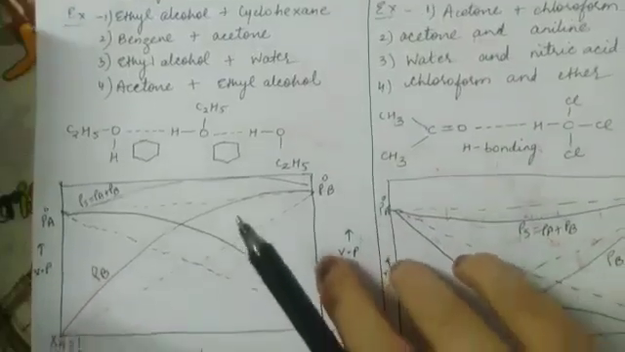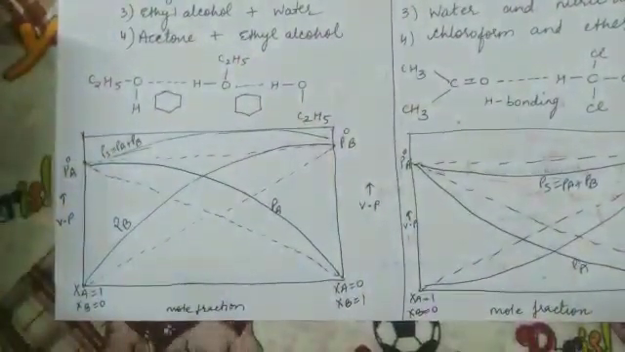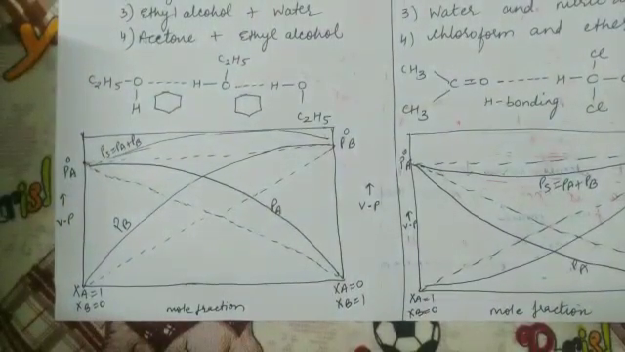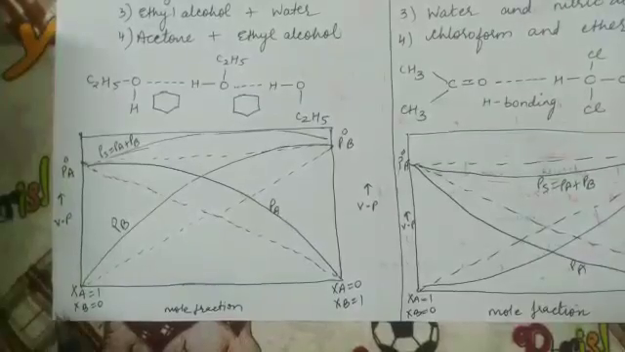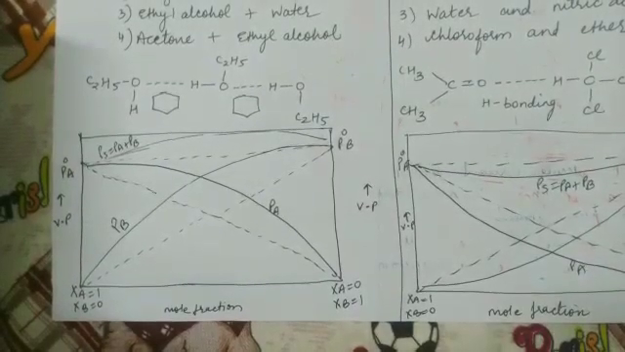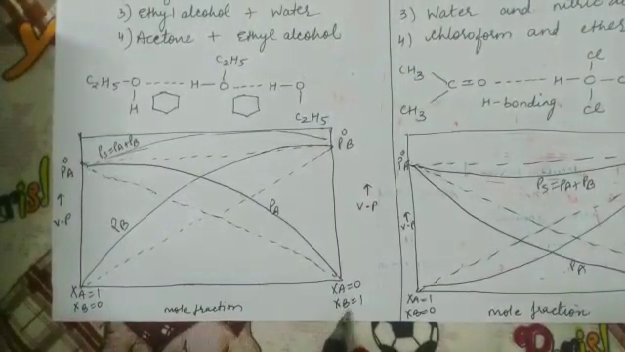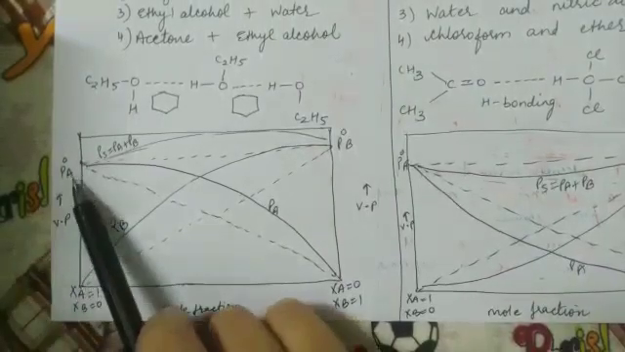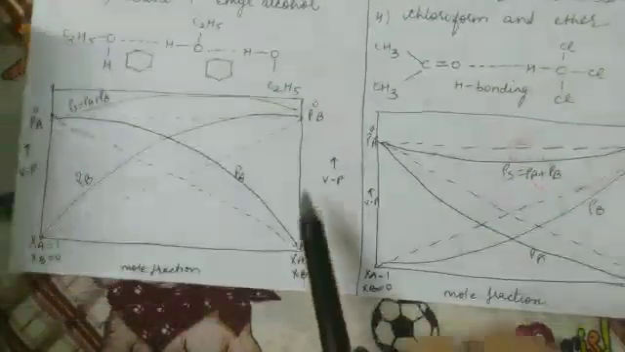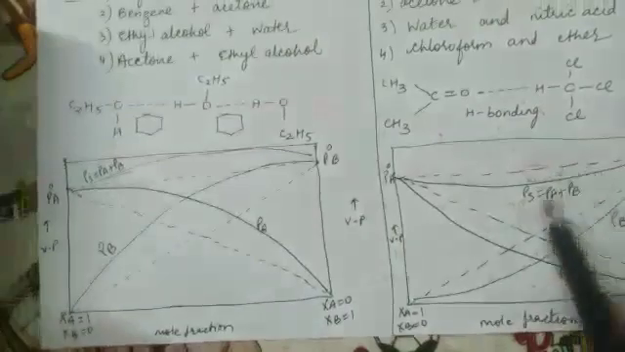Now what is the graphical explanation for this solution with positive deviation? So again we can make a graph. Here it is mole fraction, here it is vapor pressure. Now XA is 1 and XB is 0. So here XA is 0 and XB is 1. When XA is 1, it is P naught A. When XB is 1, it is P naught B. So first I will make dotted lines.